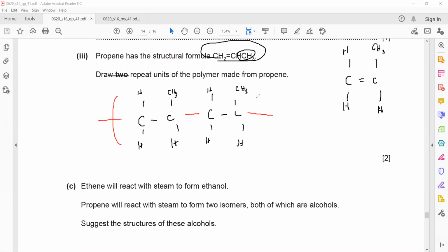No, if they did not ask. If they did not ask to name the polymer or the monomer, you don't have to, unless they ask. Is it clear? This polymer would be polypropene, but because they did not ask the name, we don't have to.